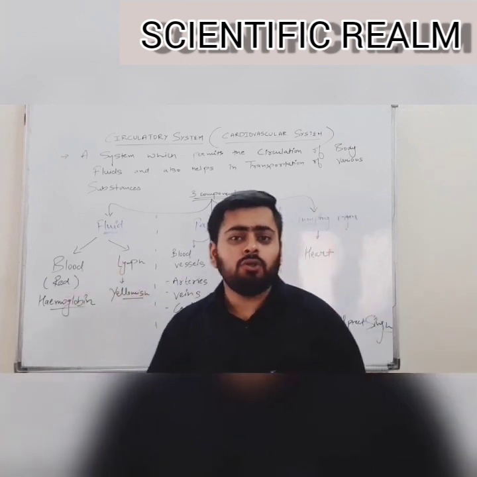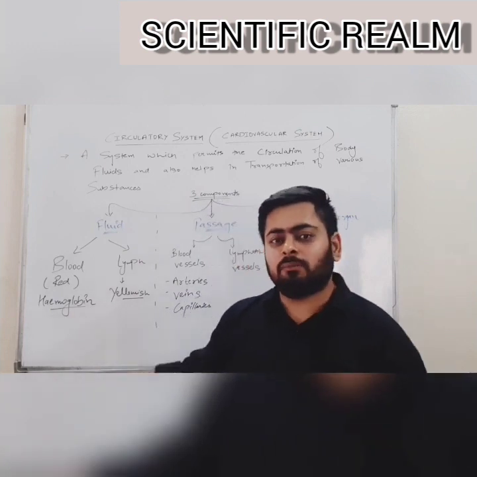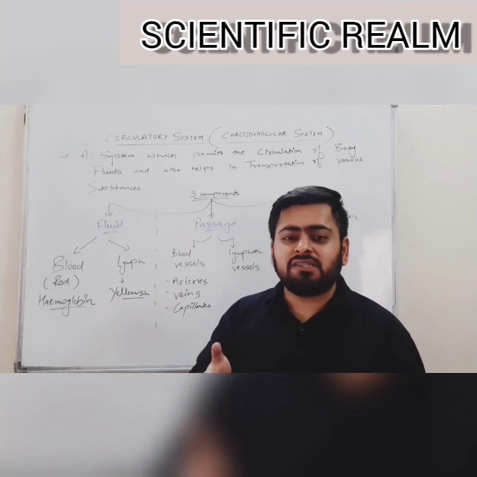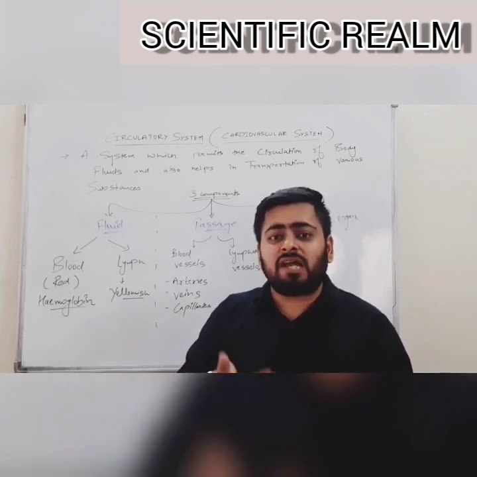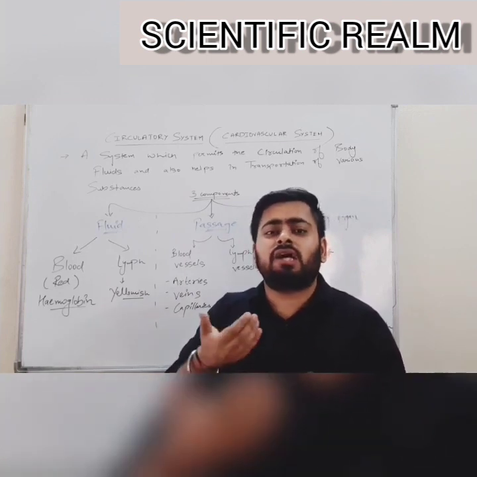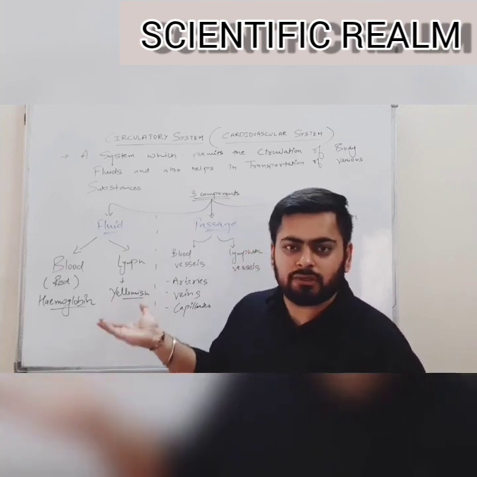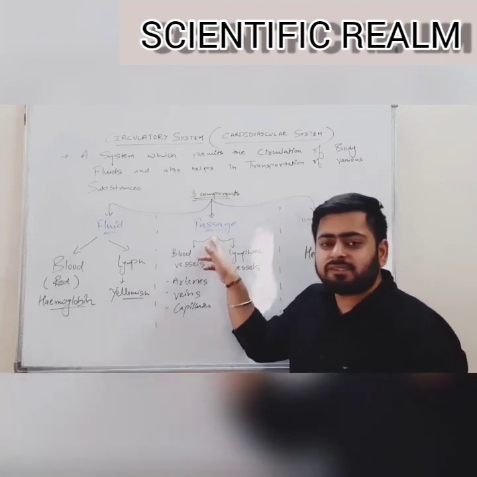Blood, as you all know, is red in color because of the pigment hemoglobin. And lymph is the extracellular waste which is collected by the lymph vessels from the extracellular spaces and is a yellowish fluid. Next is the passage.